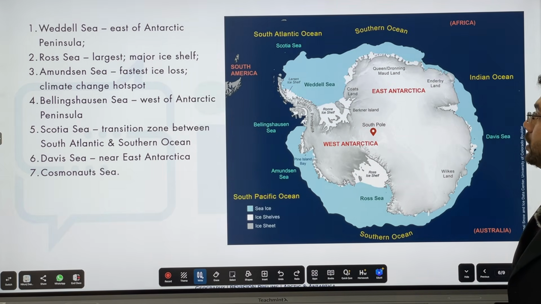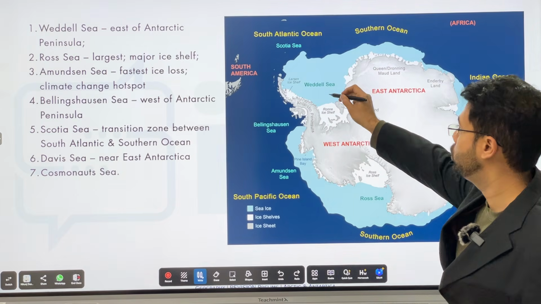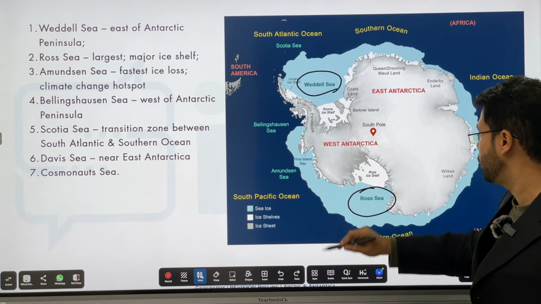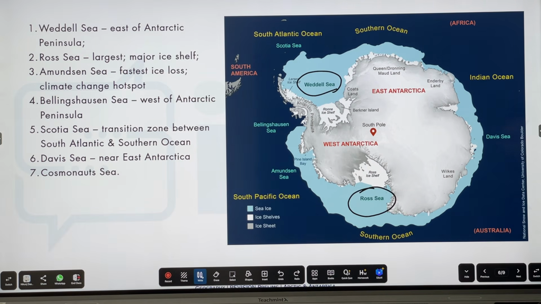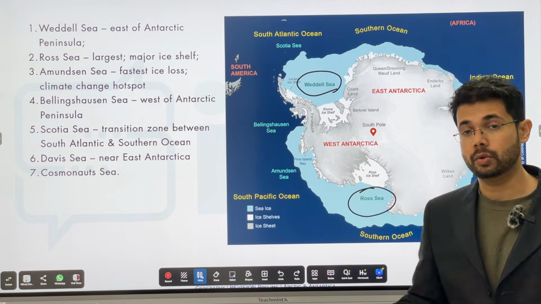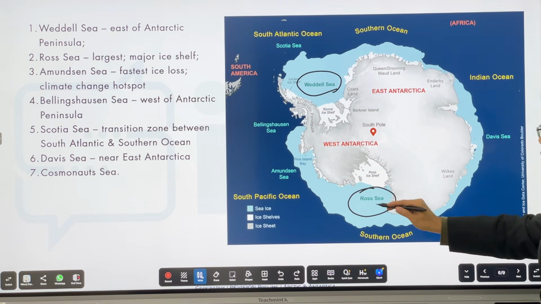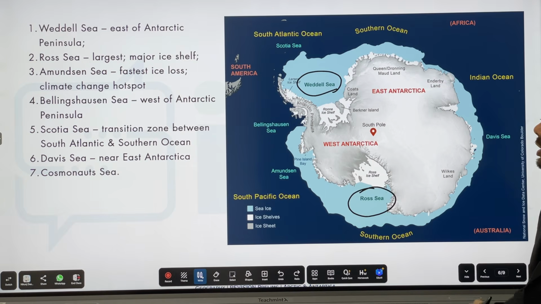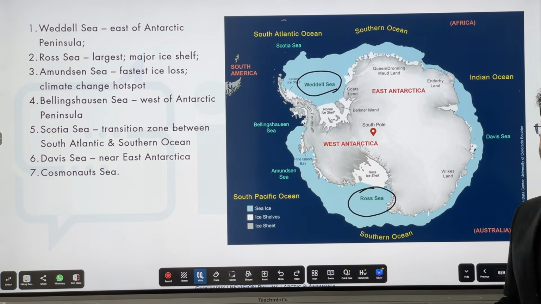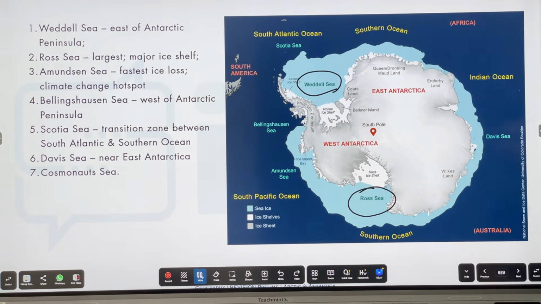Now, some seas within Antarctica. The most important thing is you need to remember two: the Weddell Sea and the Ross Sea. Friends fans can remember Ross very well. He was also a paleontologist, very much interested in science. So there is the Ross Sea in Antarctica and there is the Weddell Sea. Why is the Ross Sea important? Because it is a major ice shelf and it is losing ice very fast. That makes the Ross Sea extremely important.